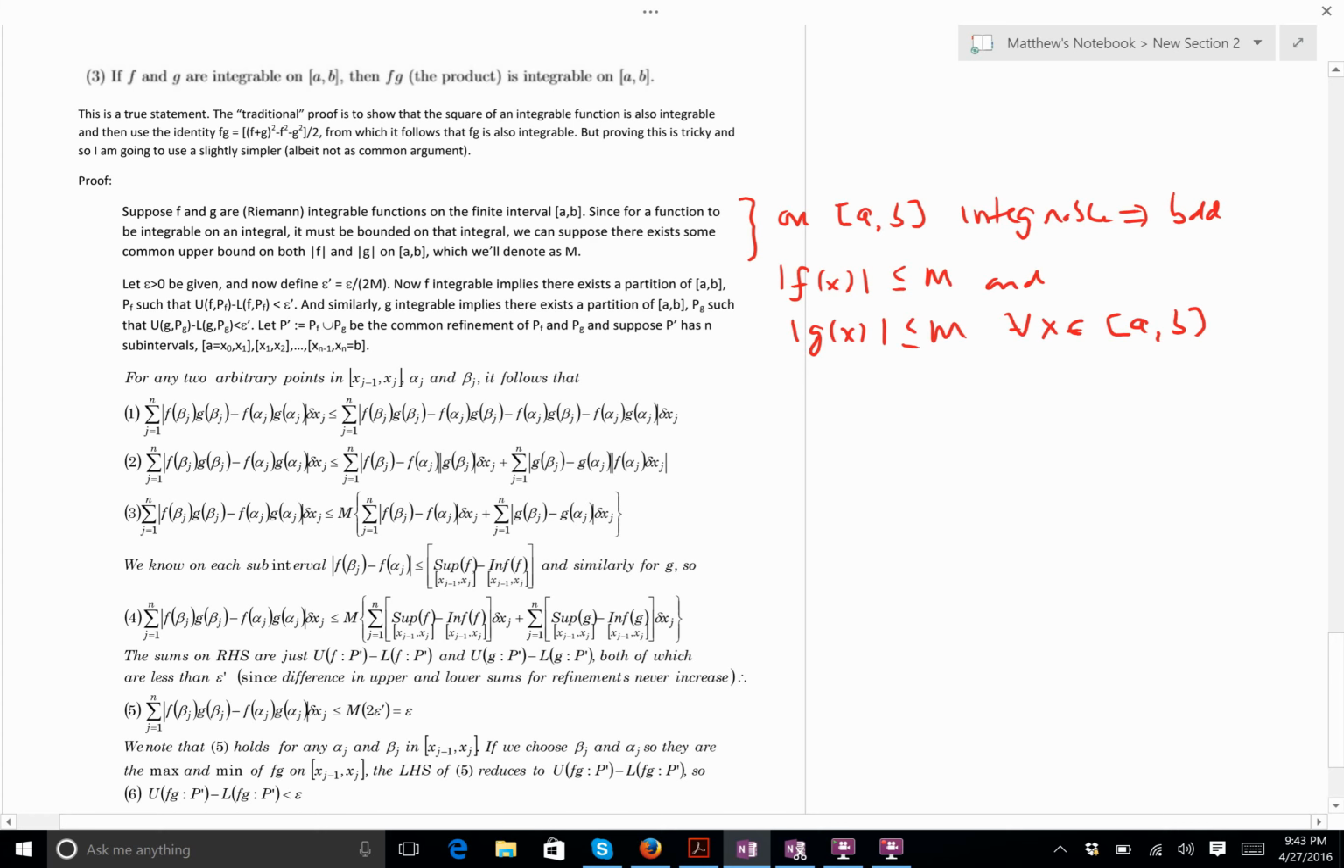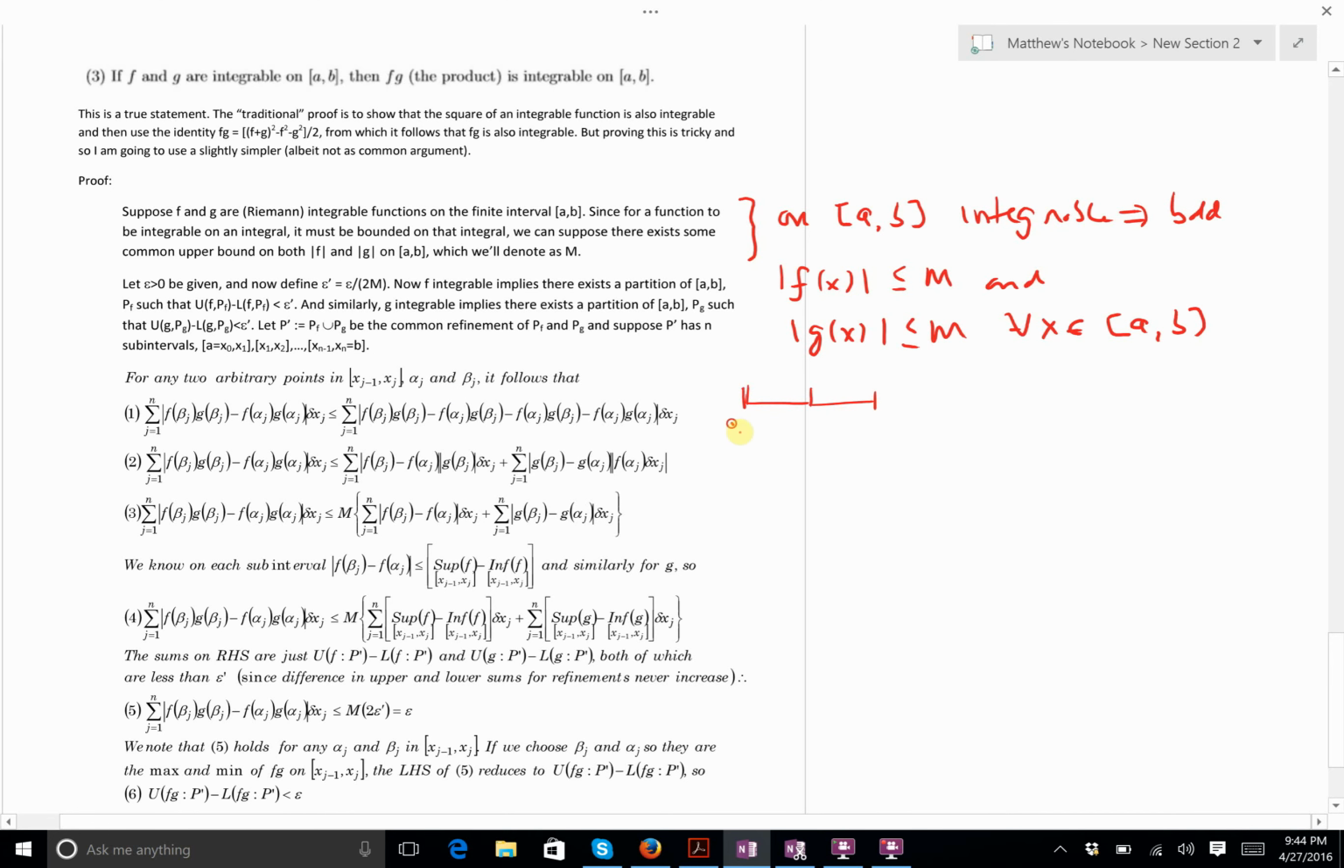Now, for every subinterval, I'm going to arbitrarily choose 2 points in that subinterval, alpha j and beta j. They're arbitrary points, okay? And I want to look at this sum. So if you want to, you can think of alpha j as being points of a certain set of points from these partitions, and beta j being a different set of points in these partitions. So let me just illustrate briefly what I'm doing here.